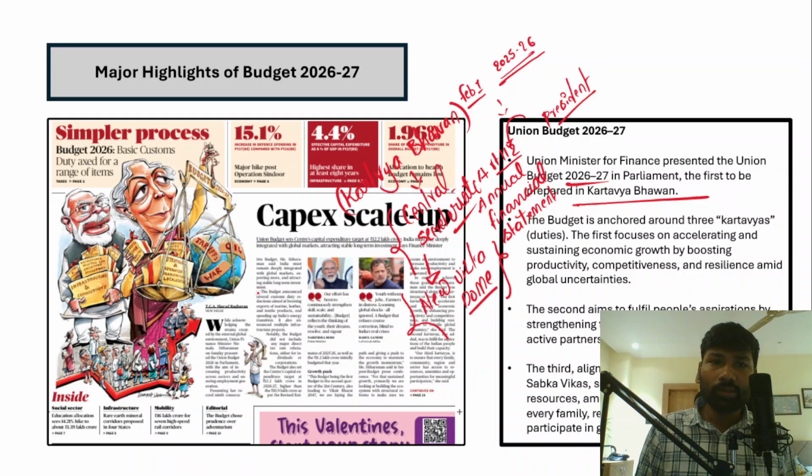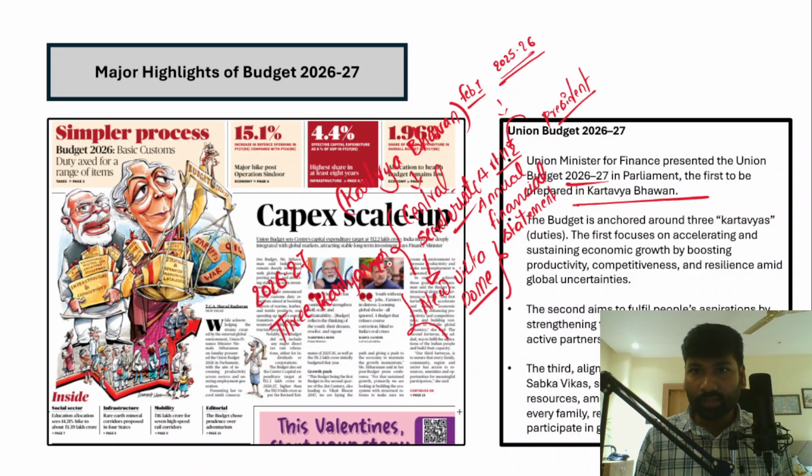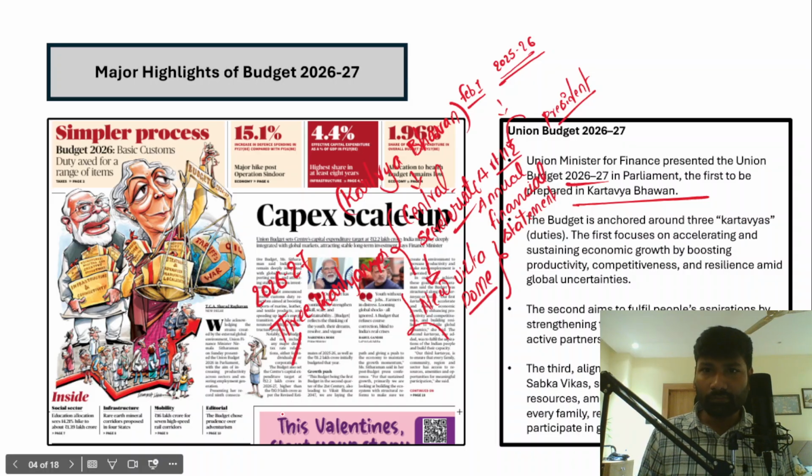Right. Now the budget of 2026-27 has highlighted 3 Kartavyas. So we'll understand what exactly these 3 Kartavyas are which were introduced in this budget. For example, the first one emphasizes on economic growth.